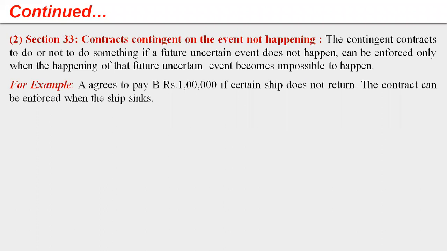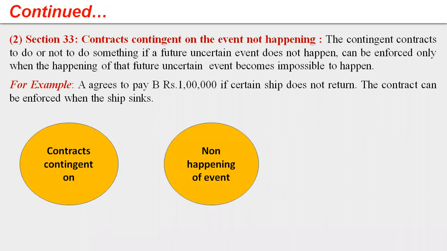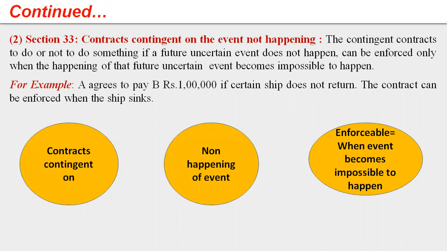For example, A agrees to pay B rupees 1 lakh if a certain ship doesn't return, and the contract can be enforced only when the ship sinks. Because when the ship sinks, only then are we sure that the ship will not return anytime. So that uncertain event becomes impossible now, and at that time the contingent contract will be enforceable. So contracts contingent on non-happening of an event are enforceable when the event becomes impossible to happen.